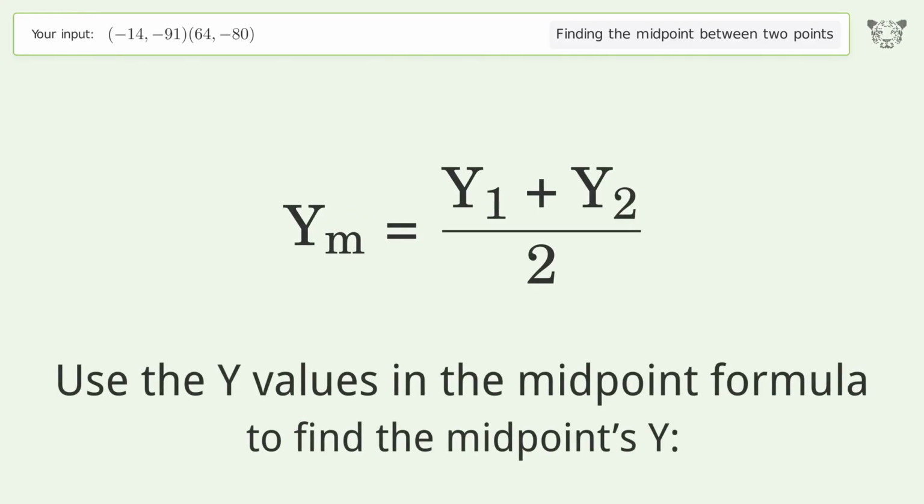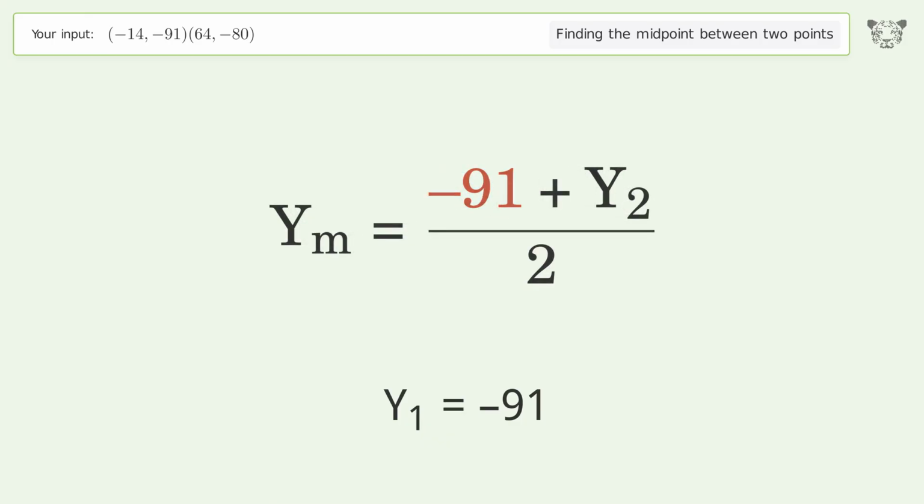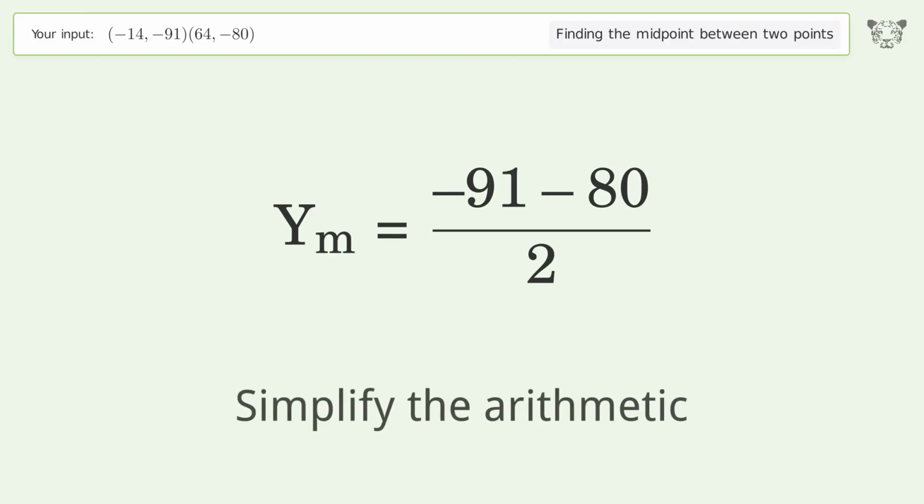Use the y values in the midpoint formula to find the midpoint's y. y1 equals negative 91. y2 equals negative 80. Simplify the arithmetic.